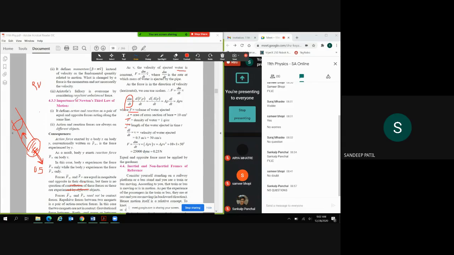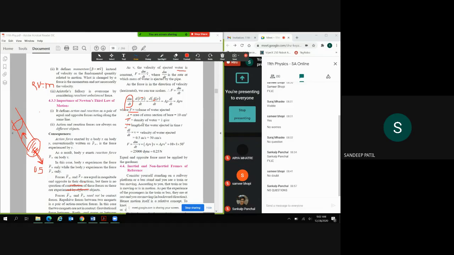So if we want to calculate dm by dt, we are deriving it in terms of volume into rho, right? Volume into rho becomes mass. So this volume we can further write as area into length.